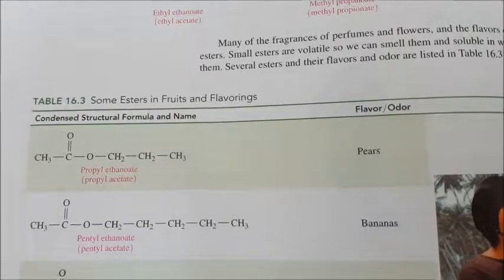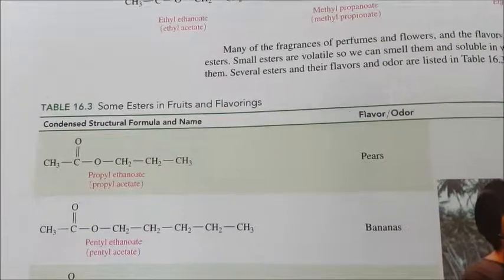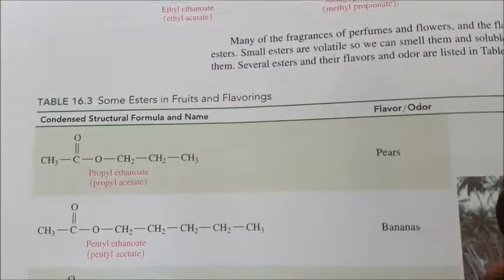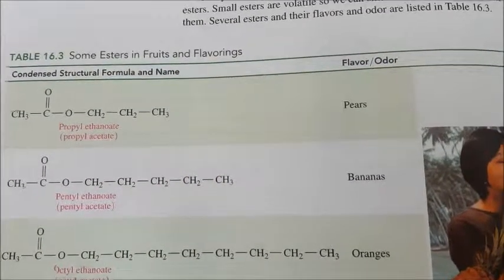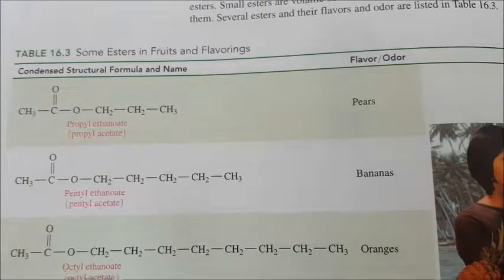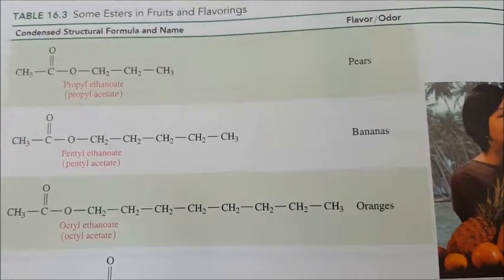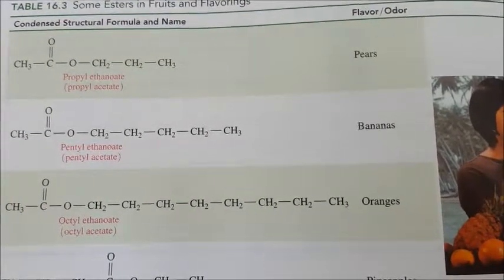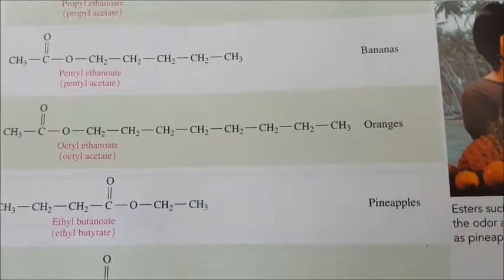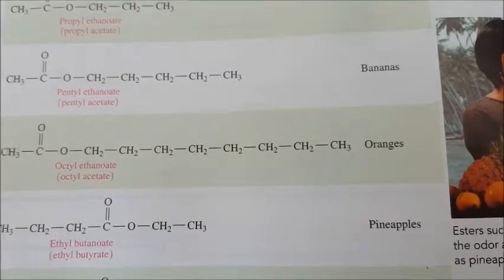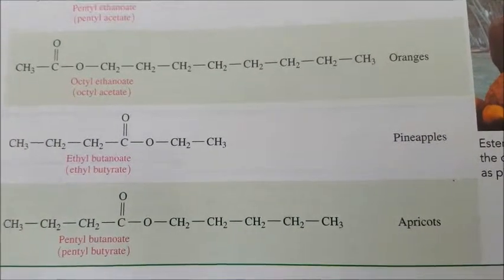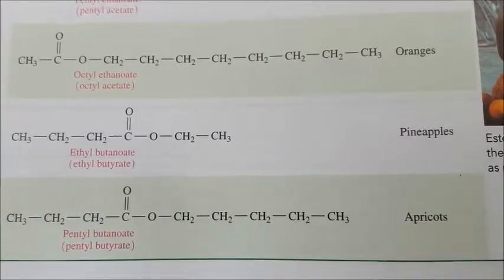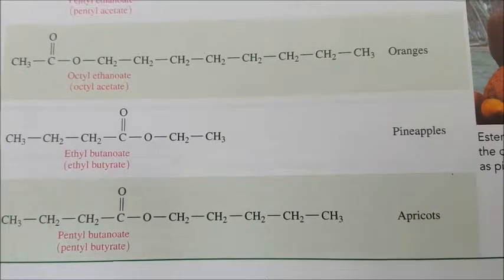For example, propyl ethanoate is the smell of pears. Pentyl ethanoate is the smell of bananas. Octyl ethanoate is the smell of oranges. Ethyl butanoate is the smell of pineapples. And pentyl butanoate is the smell of apricots.